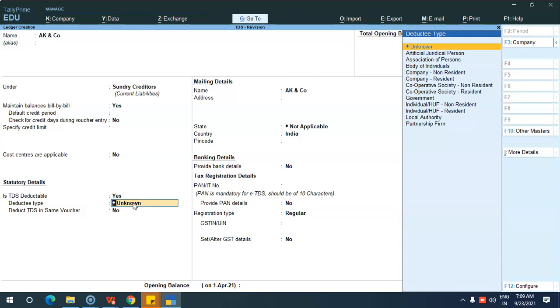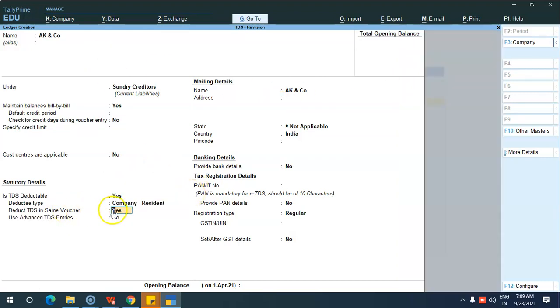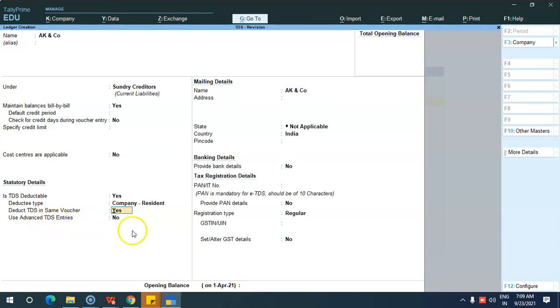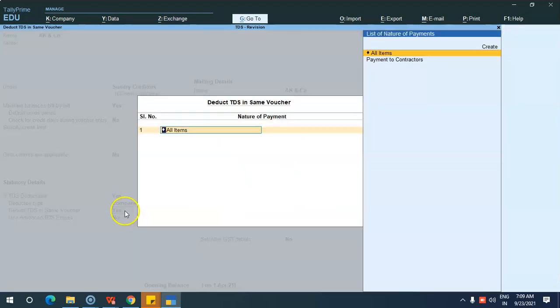We have seen in the rate chart that for individuals a separate percentage is charged, and if it is a company, a separate percentage. So the deductee type mentioned here is very important. AK and Co is a company, so I am selecting company over here. Deduct TDS in same voucher: Yes. The next option I will teach you later. Then just give Yes and select the nature of payment over here. If you are dealing with a contractor-related basis with AK and Co, you can select the nature of payment as payment to contractors.